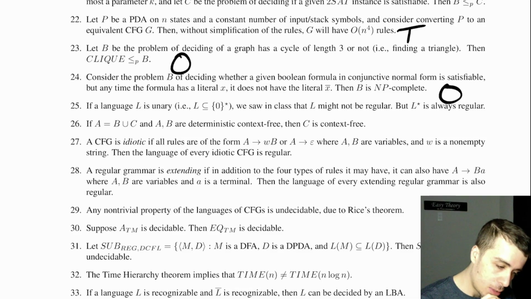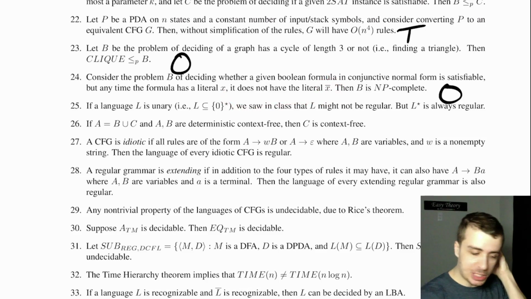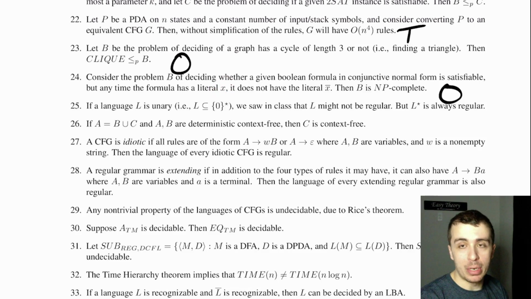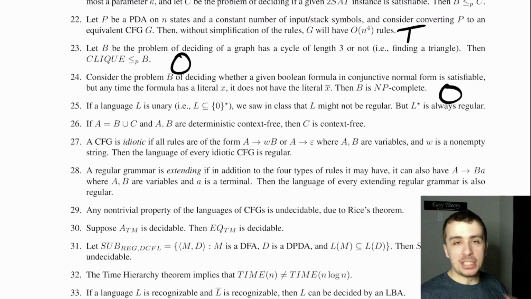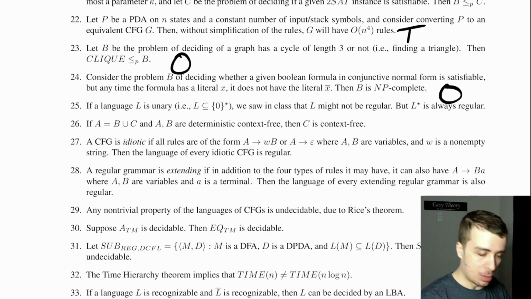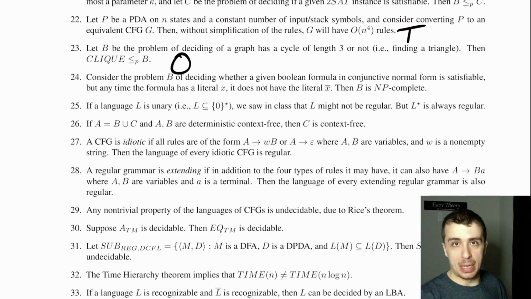Actually, wait. Because here, anytime that you have the literal x but an x bar does not exist, then just set it to whatever makes it true, whether it's the negation or not. And then, because it's in CNF, the formula you're given is always satisfiable. So it's not open. The formula that you give is always satisfiable. There's never an unsatisfiable formula given for this problem.